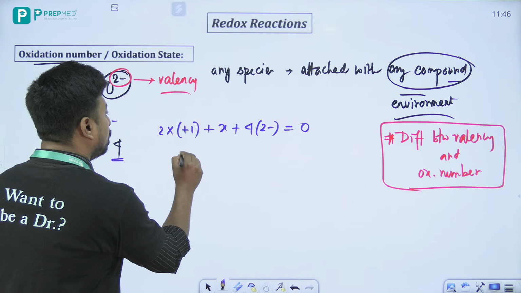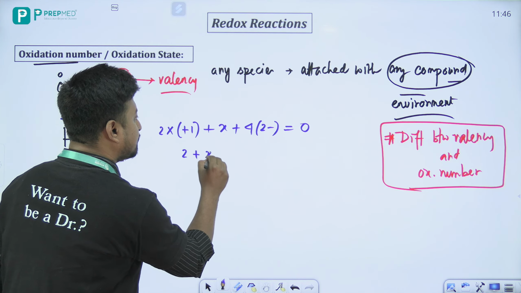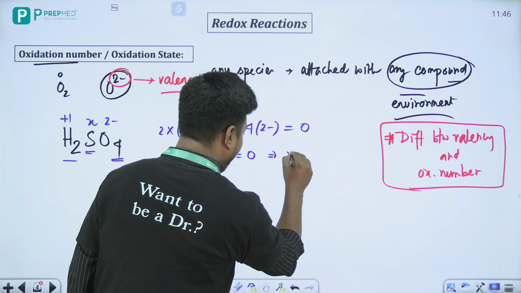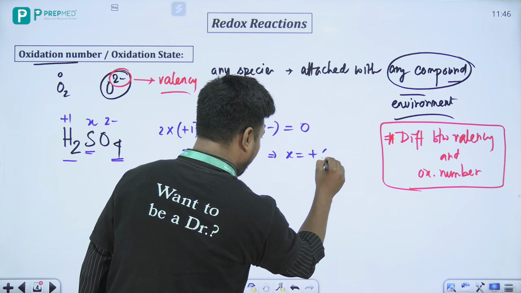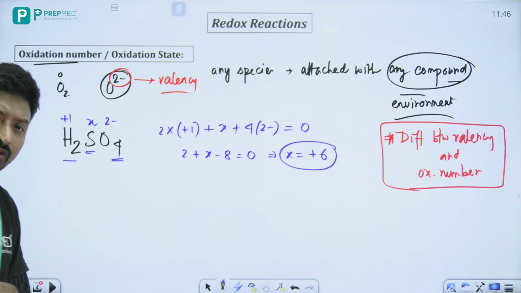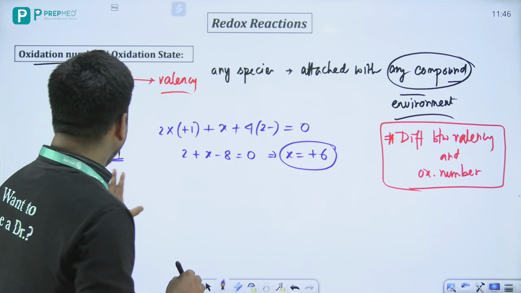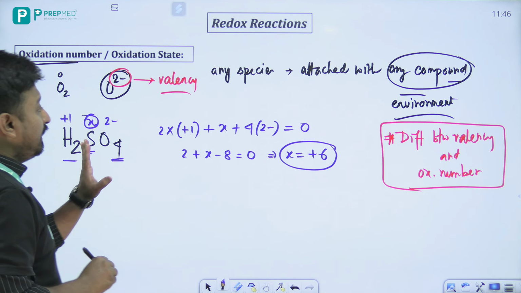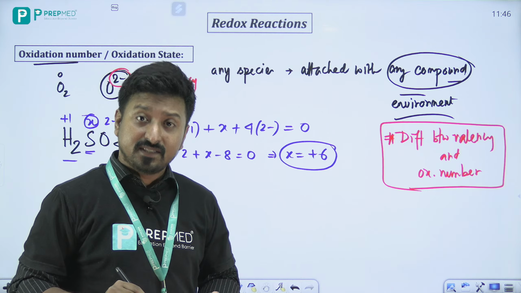Then 2 plus X minus 8 is equal to 0, so X is equal to plus 6. That means the oxidation state of sulfur in sulfuric acid is plus 6.